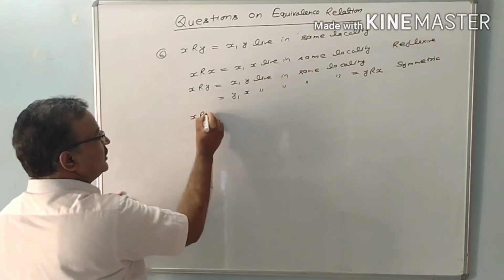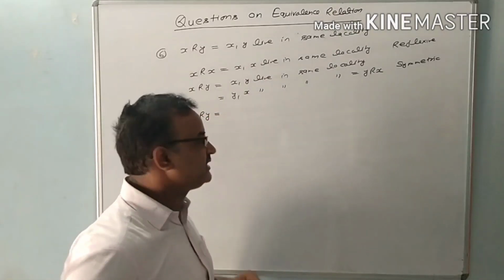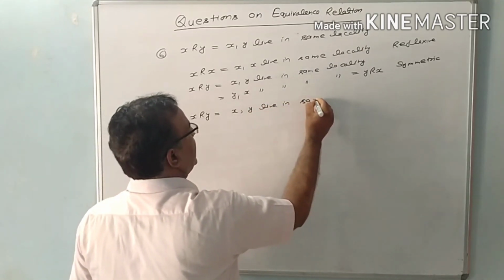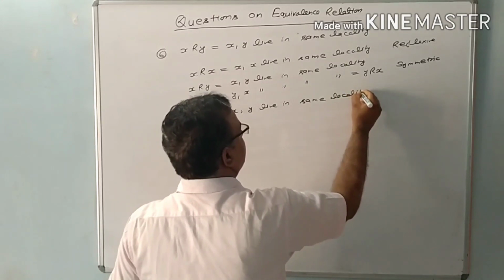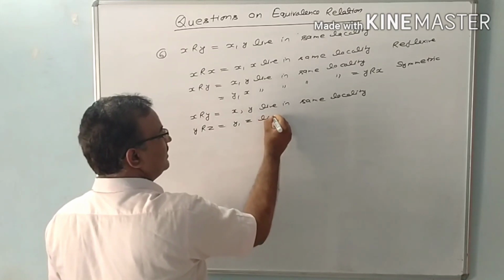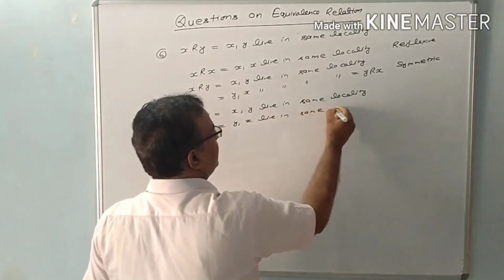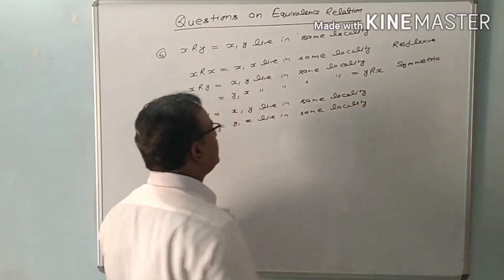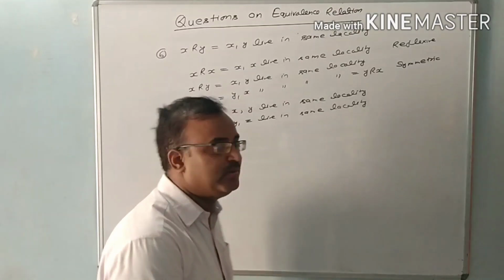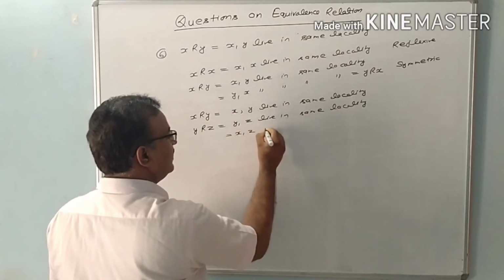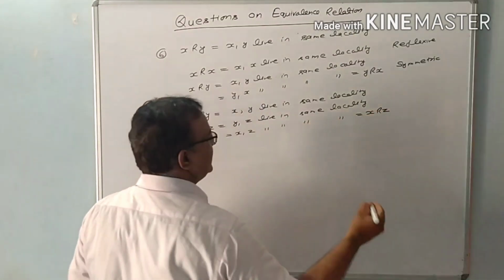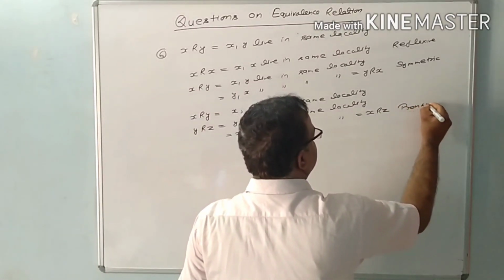Now X is related with Y, that is, X comma Y live in the same locality, and Y is related to Z, that is, Y comma Z live in the same locality. If X and Y live in the same locality, and Y and Z live in the same locality, then we can also say X comma Z live in the same locality. That means X is also related with Z. That's why this relation is transitive.